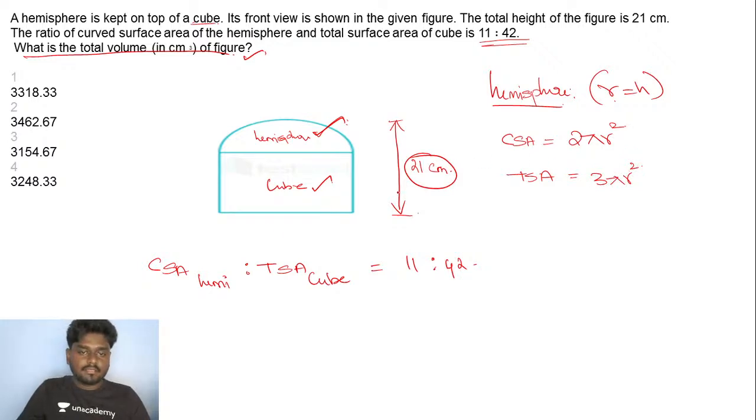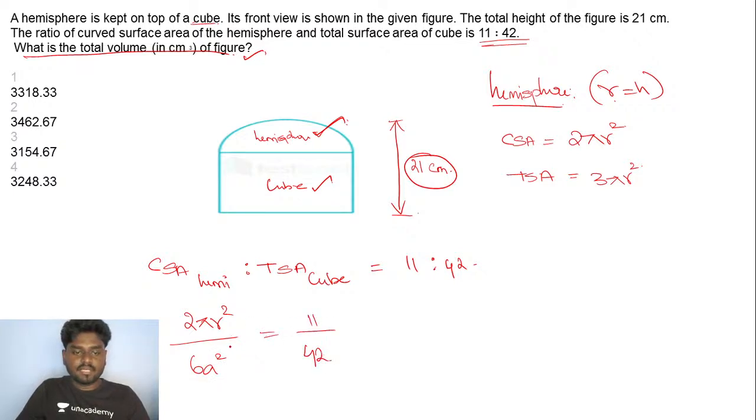So here, 2 pi r square divided by the total surface area of a cube, which is 6a square, is equal to 11 by 42.